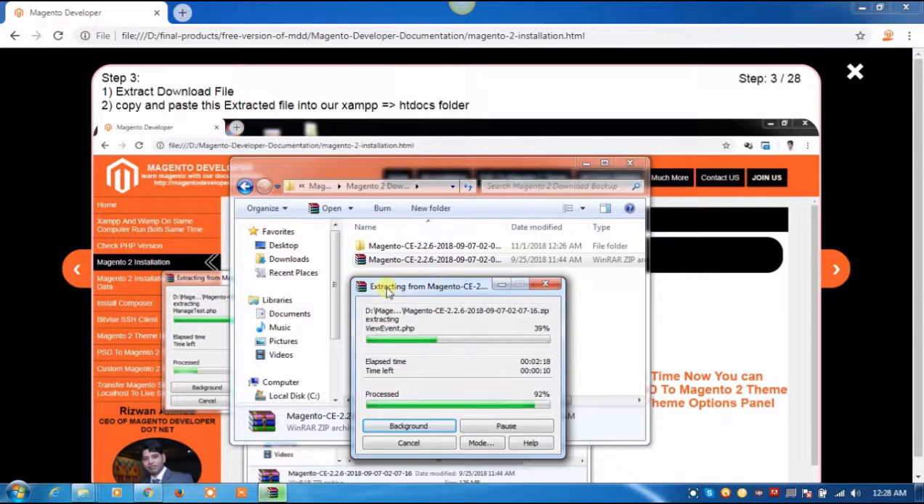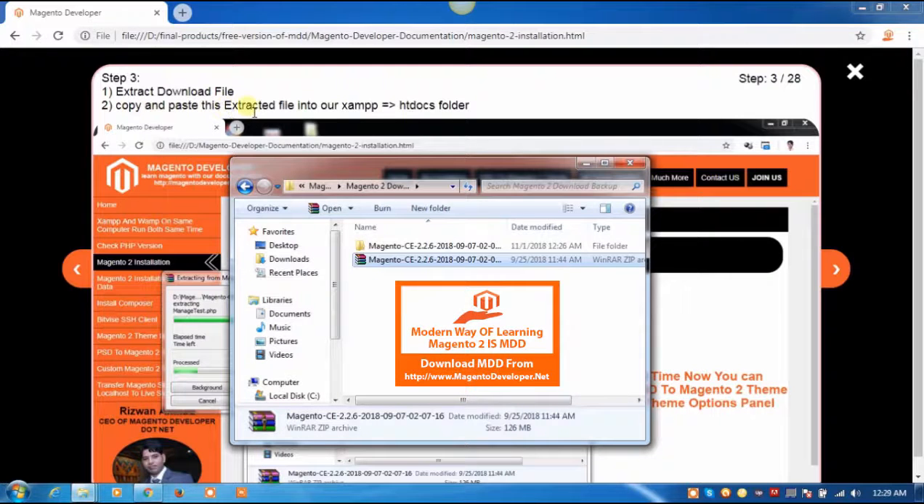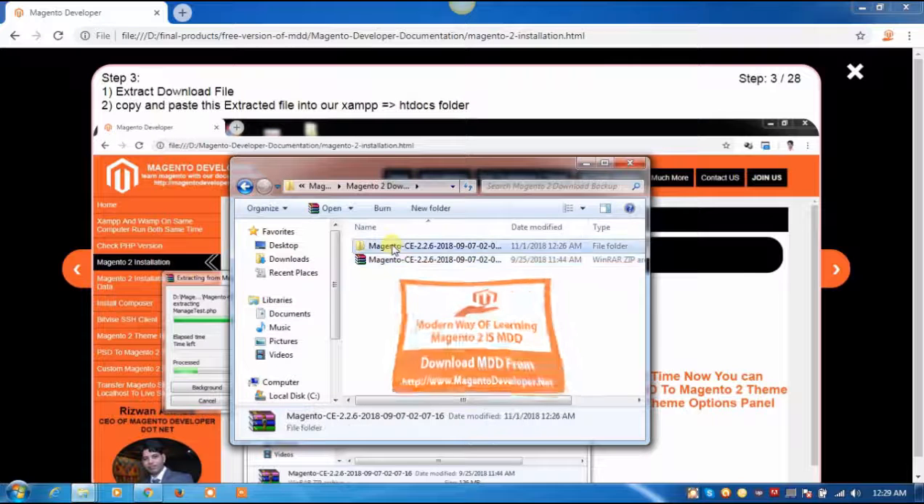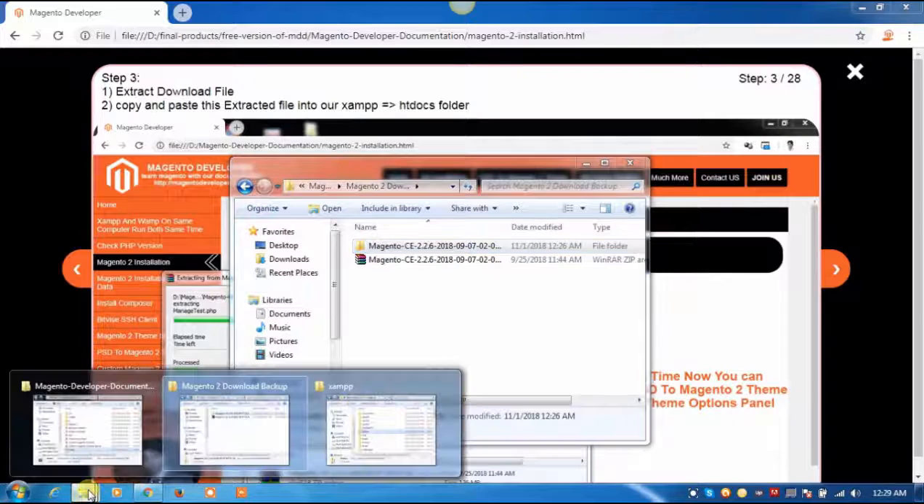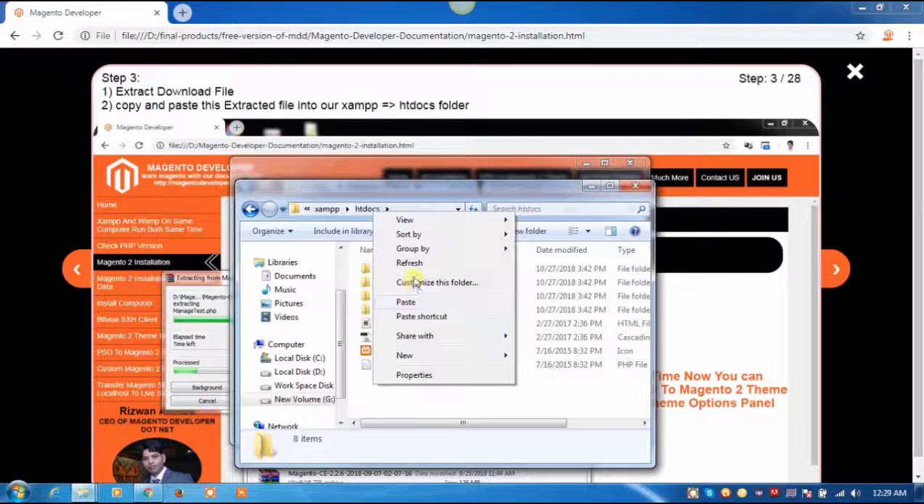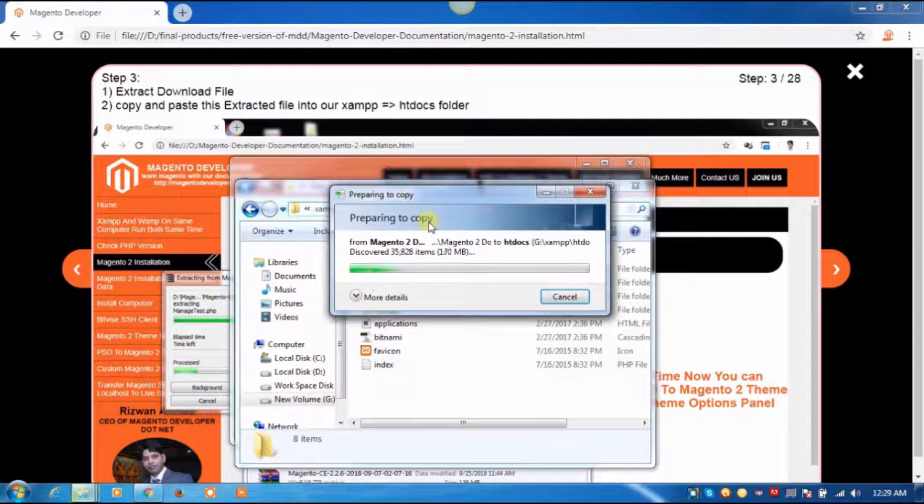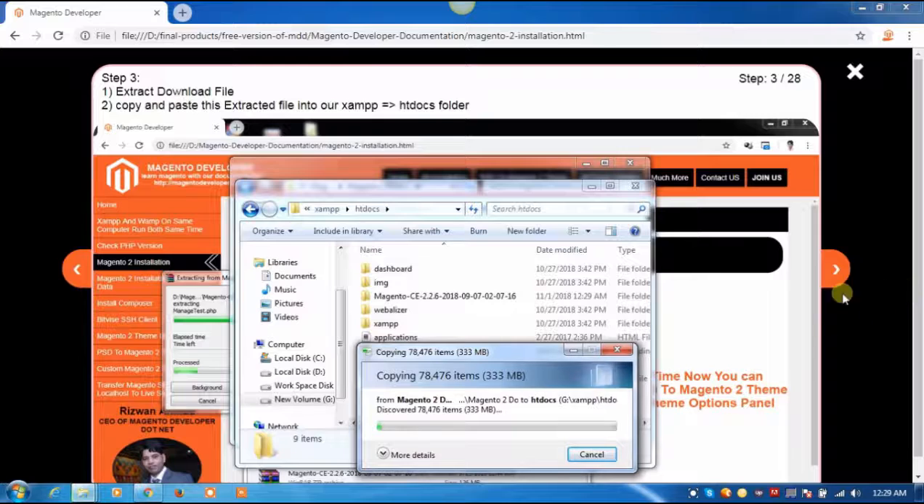Copy and paste this extracted file into our htdocs folder. Copy this folder. Go to our installation of XAMPP, then click on the htdocs folder. Paste here. Click on next step of the documentation.